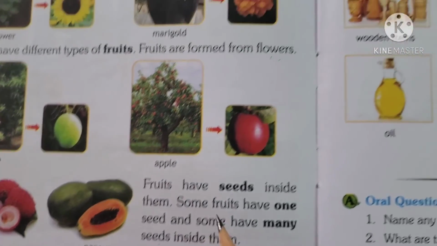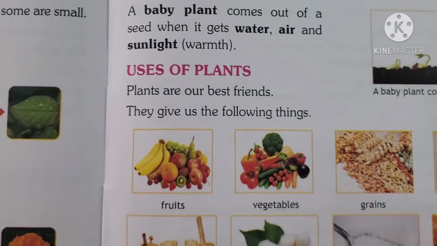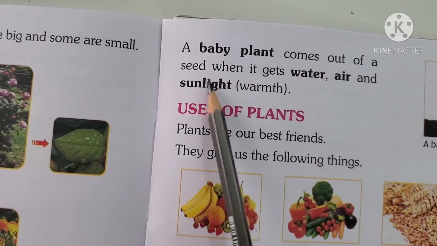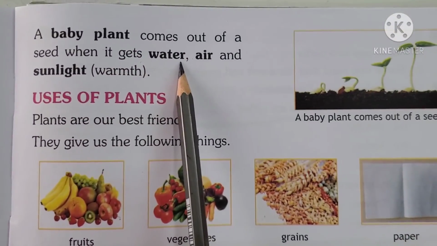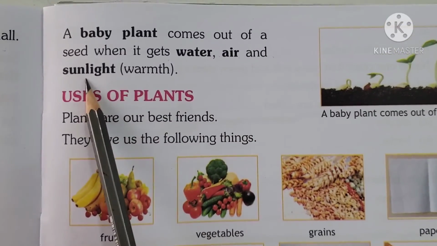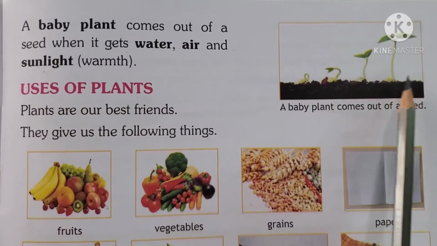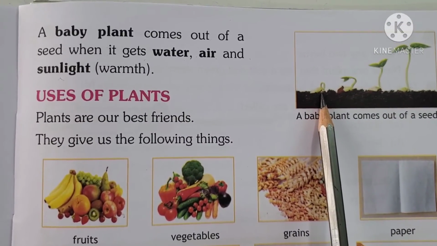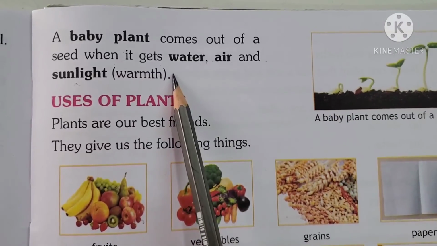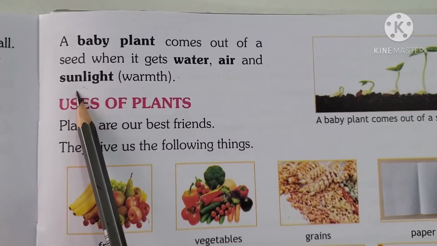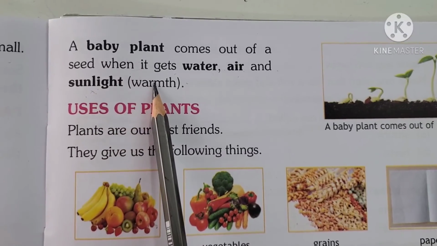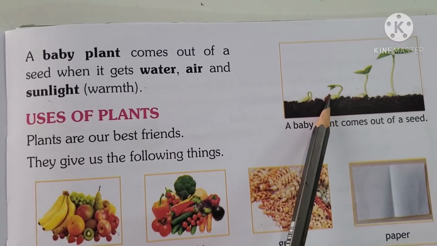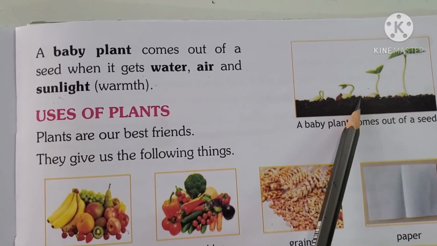Okay. Now come to the next page, that is 101. A baby plant comes out of a seed when it gets water, air and sunlight. So from where does a baby plant come? It comes out of a seed when it is having sufficient water, air and sunlight. And sunlight gives us warmth. So does it give the plants. Then only there is a small plant coming out of a seed.